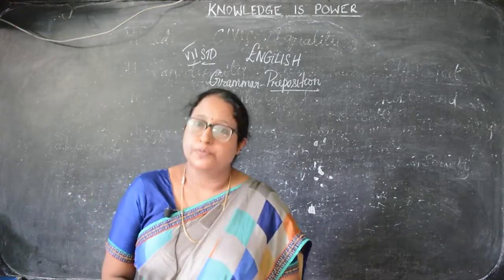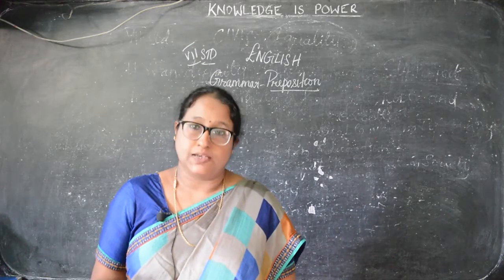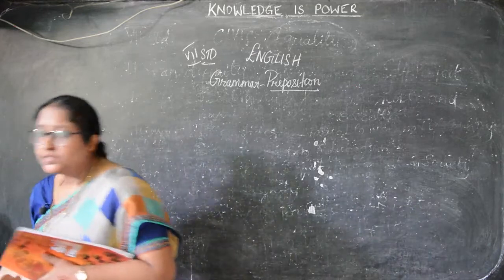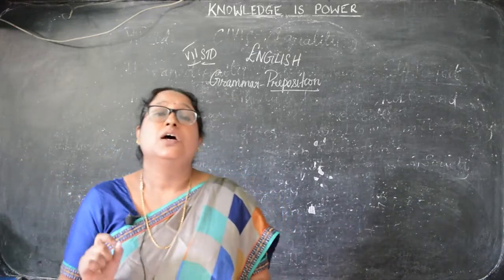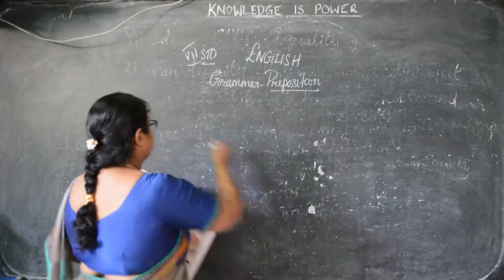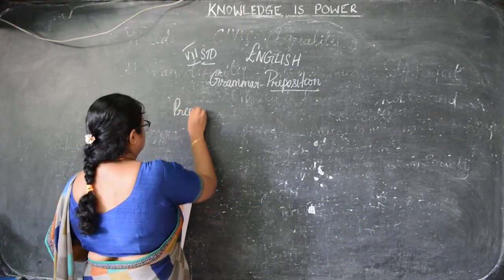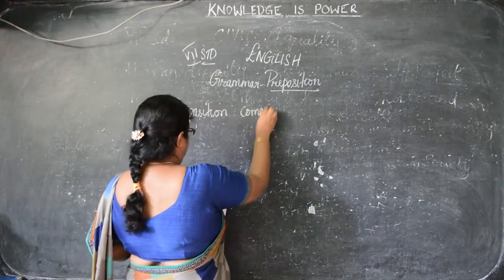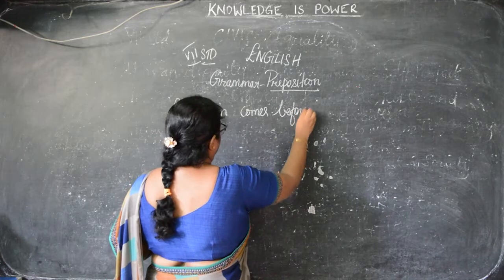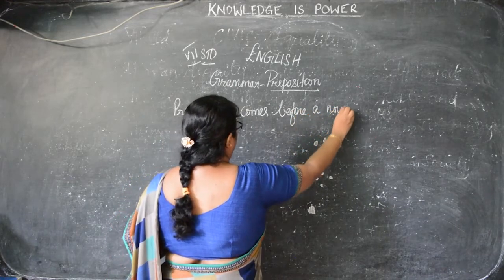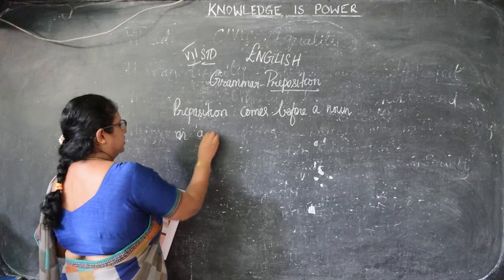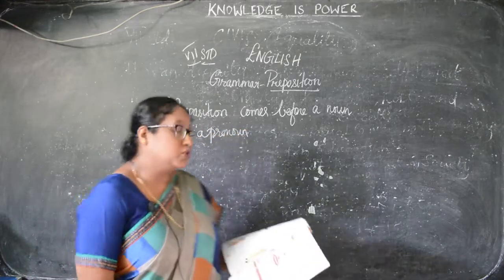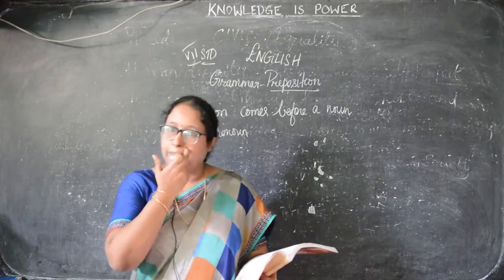That's grammar, preposition. That is on page number 147, children. Those who are having the book, you can take it. What is a preposition? A preposition comes before a noun or a pronoun, okay, children, is called a preposition. Then it shows its relationship to another word or a part of the sentence.